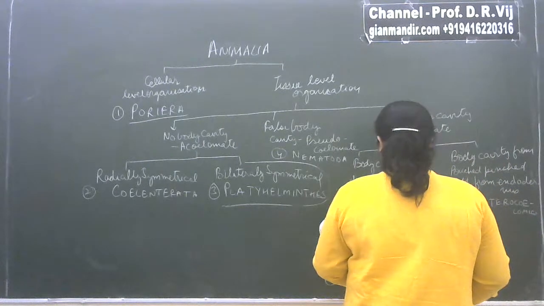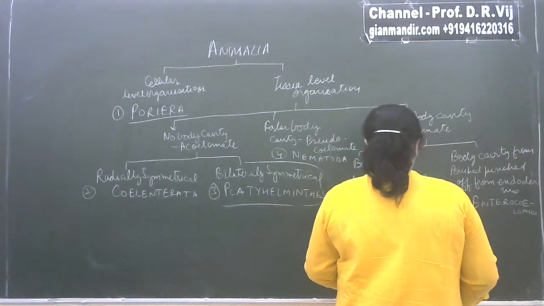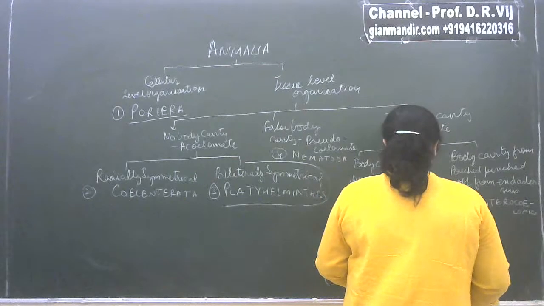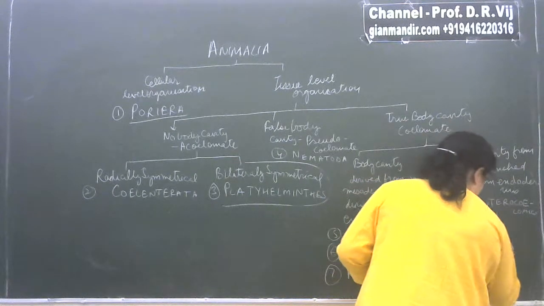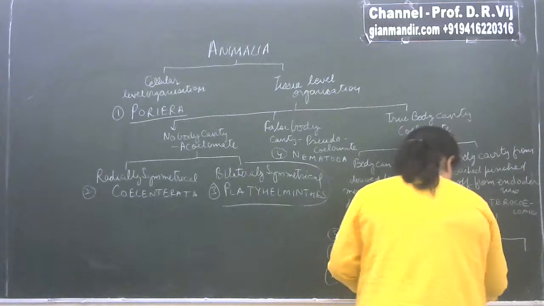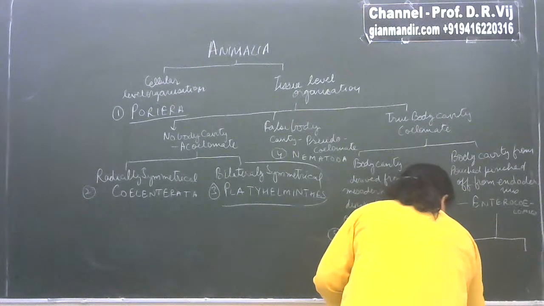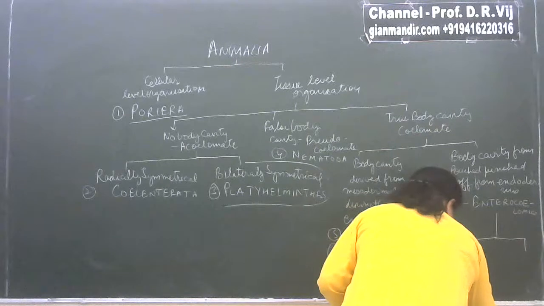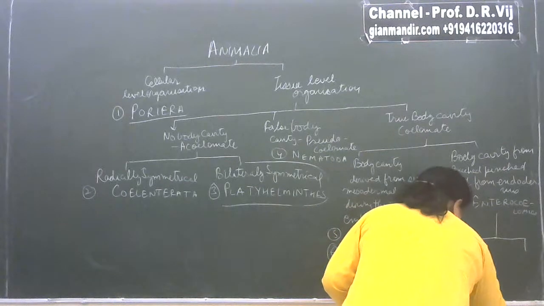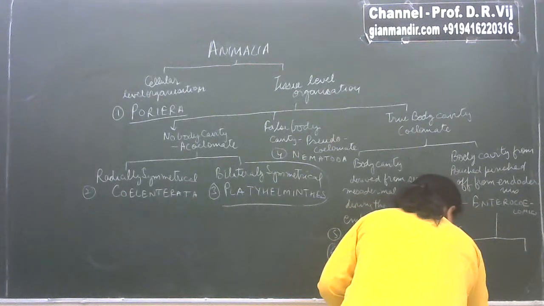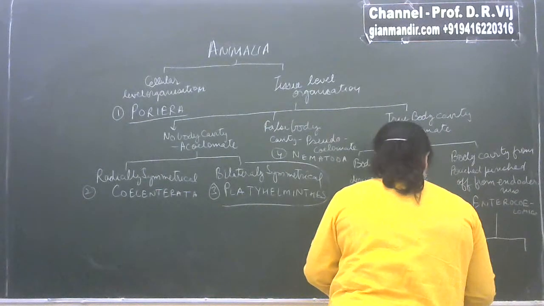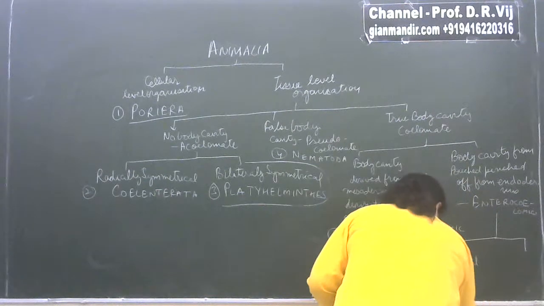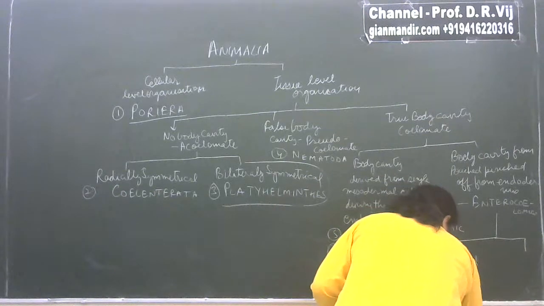And these enterocoelomic are also further categorized into two categories, whether they have a notochord or the notochord is absent. So first is where notochord is absent, and these are known as another phylum, that is phylum Echinodermata.